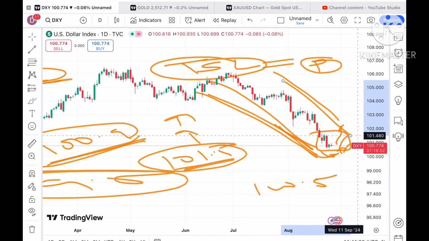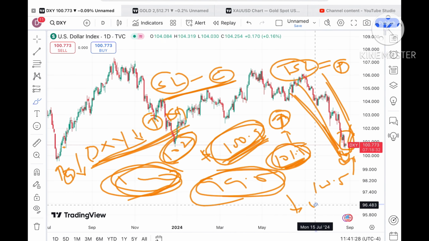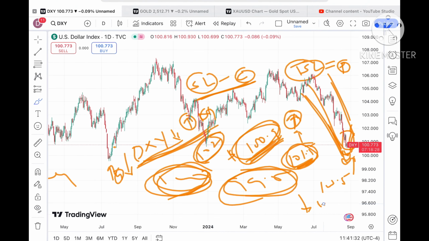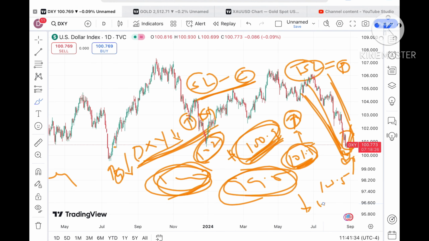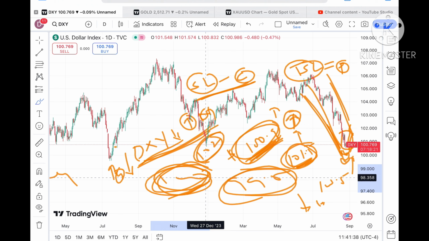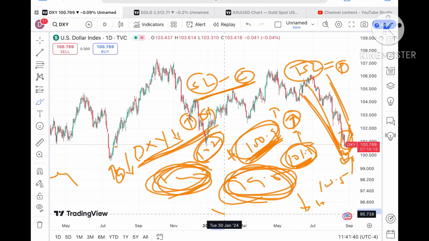If it forms a swing and sustains above a level of 100.9, then we can see there will be upside movement, and then we can see a level of 101.5. But if that doesn't sustain and moves below a level of around $100, chances will be high it can touch 99.5, and then a further downfall we can see towards $99. So you have to keep both levels in mind. If it starts going above 100.9, a further upside in the dollar index we can see, but if it starts falling below 100, we can see a level of 99.5 and then further low.